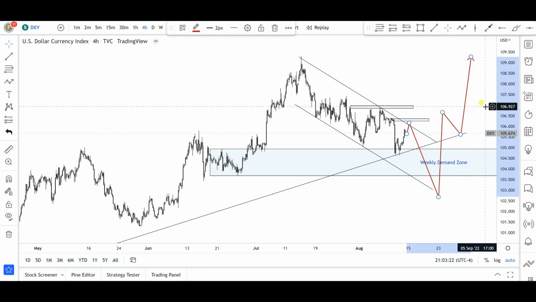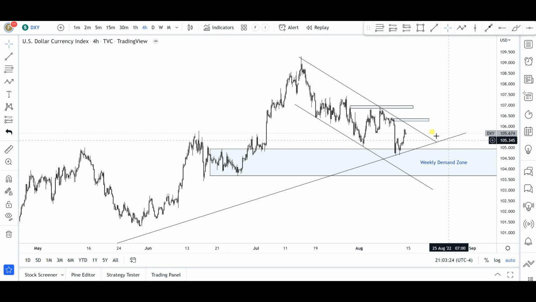Okay, but that's going to be more or less a complex correction. Right now, let's see if the bears are going to do what I personally expect, which would be for price to give us maybe another push to the downside. So just grab liquidity below this trend line, trend line liquidity, grab liquidity, if possible even below these lows. And then from here, give us a nice attack to the upside,